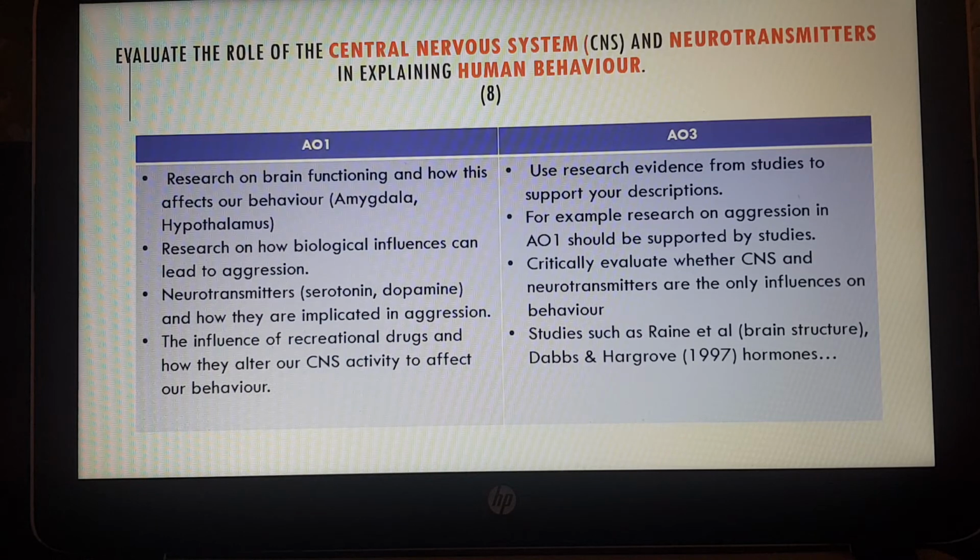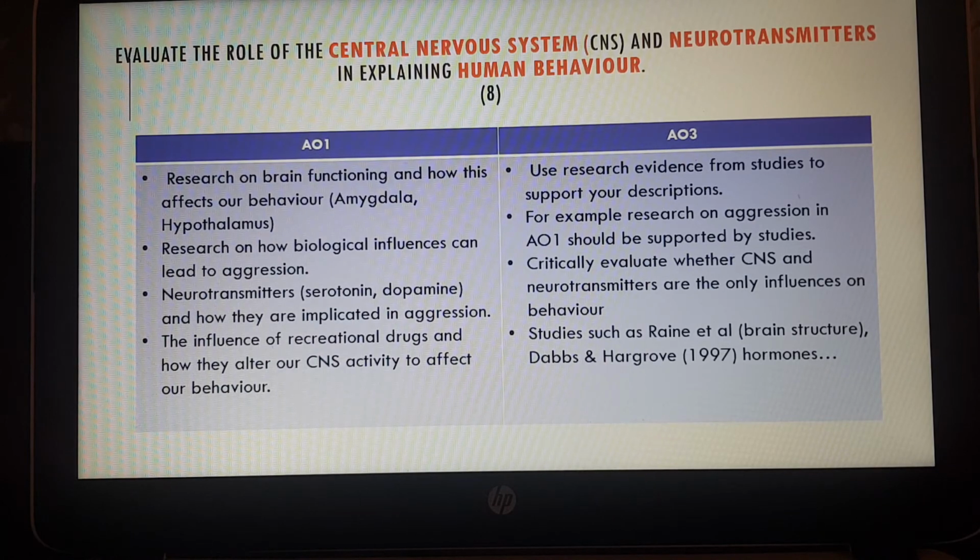Now, the biological approach would say yes, this is the main explanation of human behavior. However, other approaches, such as the learning approach, would have a different stance on this, on the causes and the influences of human behavior. So what you're doing is critically evaluating the claims of the biological approach.